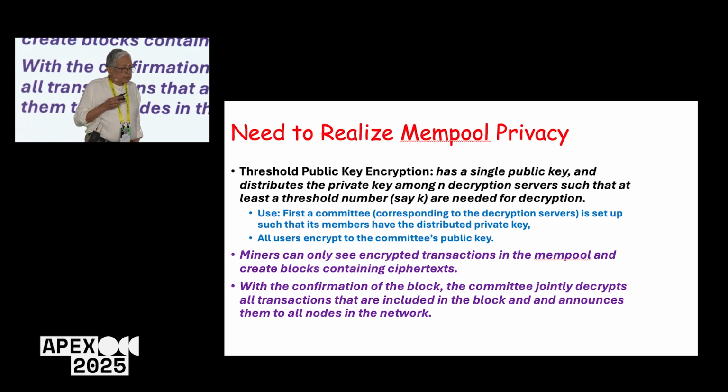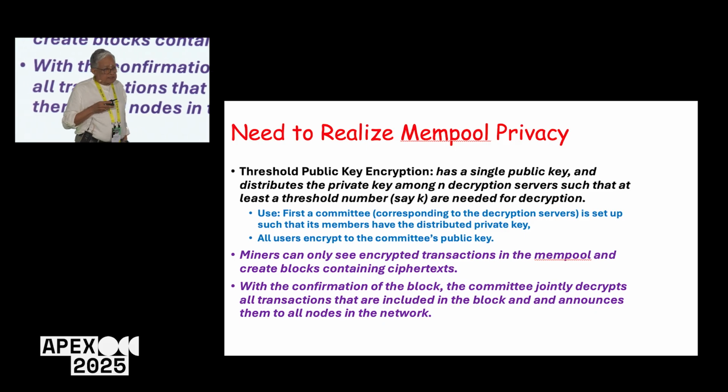There have been many threshold public-key encryption algorithms, starting from Boneh et al. Here there is a single public key, and the private key is distributed among n decryption servers such that at least a threshold number, say k, are needed for decryption.